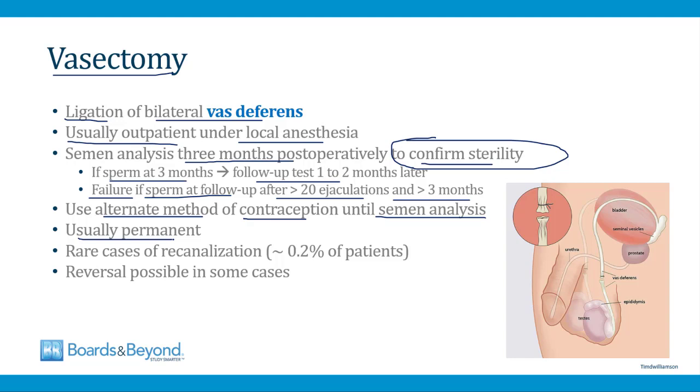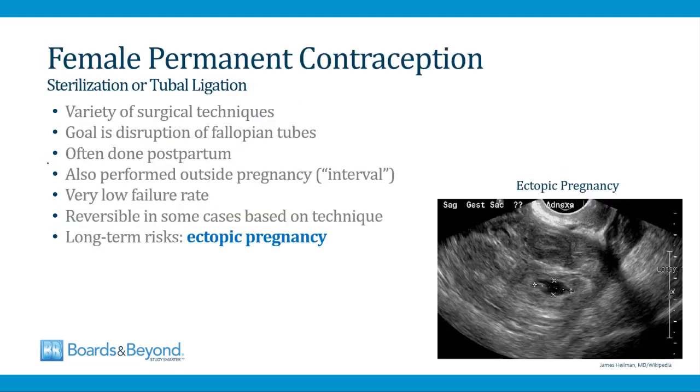There are rare cases where the vas deferens can become recanalized. This happens in a very small number of patients. It's also possible in rare cases to reverse the procedure, but in most cases it's a permanent form of contraception and sterilization. So vasectomy is an essentially permanent form of sterilization and contraception for the male.